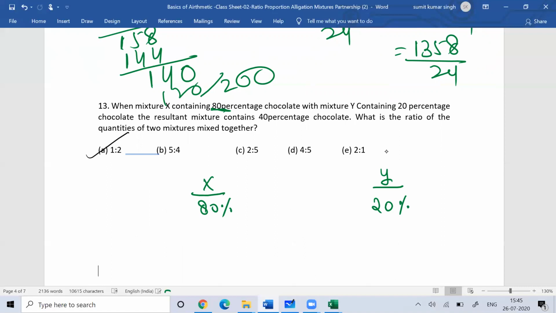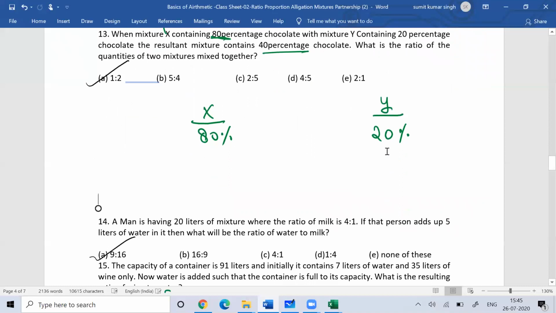So these two mixtures you are mixing. X is 80%, Y is 20%, with the resulting mixture containing 40%. So here you put 1, 1, and 40% resultant. You can apply crisscross. So 80 minus 40 is 40, and 40 minus 20 is 20.